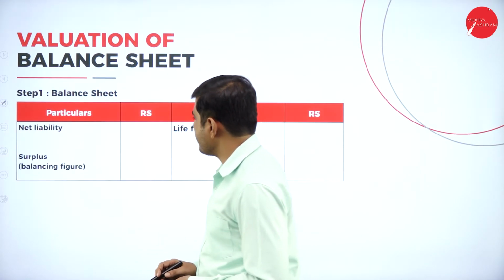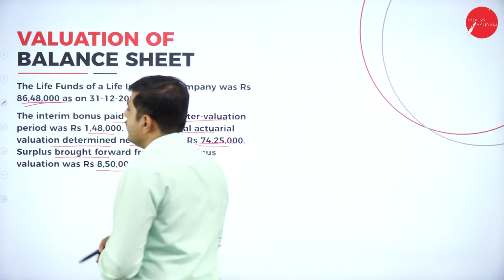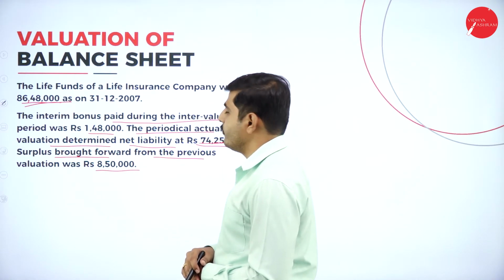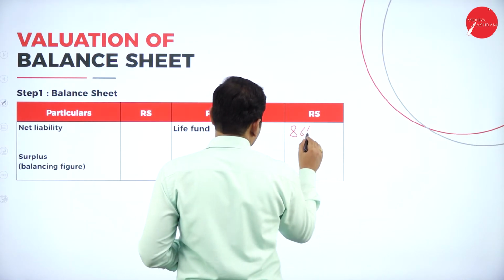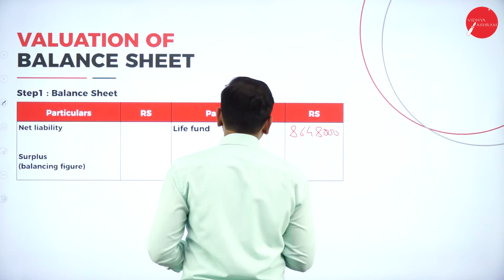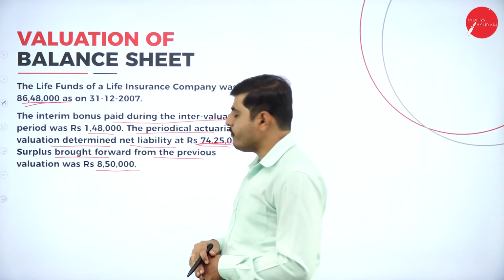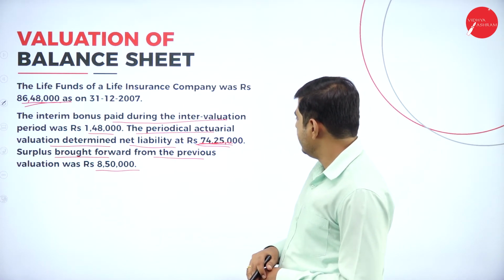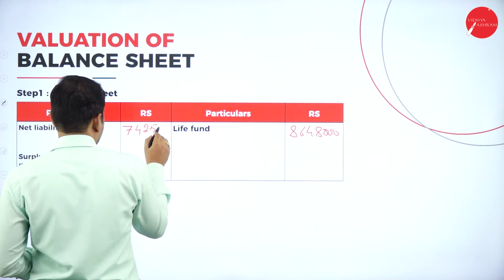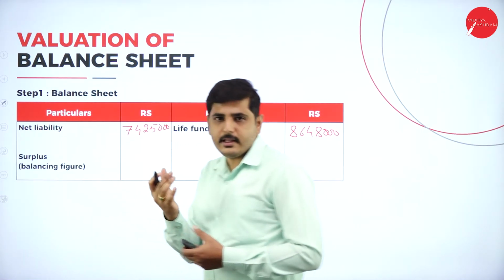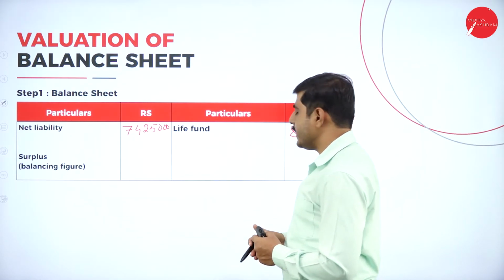Let's solve this question. So what is the life fund? Let's write the life fund is 86,48,000. Next one, what is the net liability here? The net liability is 74,25,000. Now whatever the difference you get, which is the bigger amount? So 86,48,000 is the bigger amount.